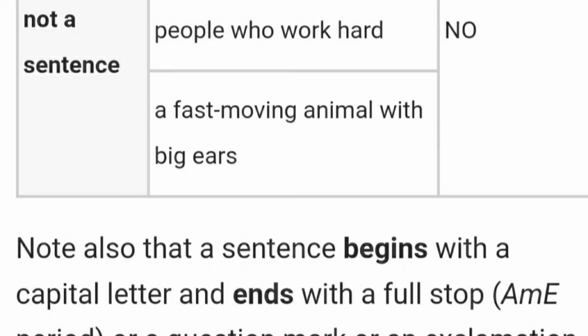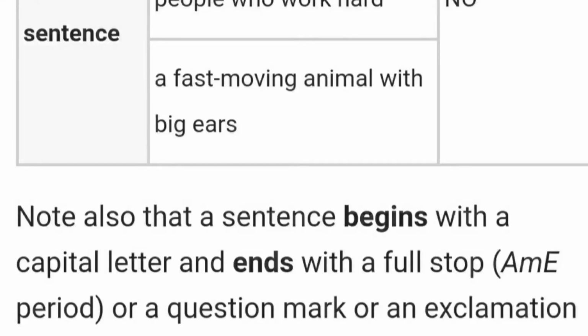Now take a look at these sentences. People who work hard. A fast moving animal with big ears. What did we understand? Do these sentences give us complete sense or complete meaning? No, they don't give us complete sense or complete meaning. We should always remember that a sentence begins with a capital letter, means it starts with a capital letter, and ends with a full stop or a question mark or an exclamation mark according to the sentence.